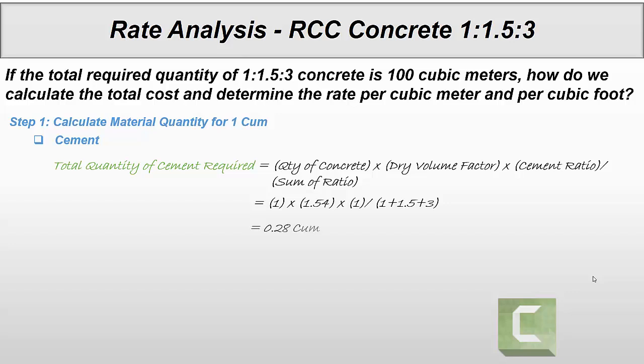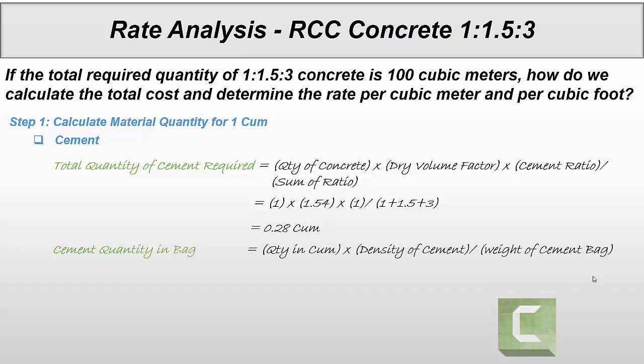So now we need cement in bags. Cement quantity in bags is quantity in cubic meters multiplied by density of cement divided by the weight of 1 cement bag. So quantity in cubic meters is 0.28, density of cement is 1440 kg per cubic meter, divided by 50 kg per bag. So we need 8.06 bags. You can take approximately 8 bags or 8.2 bags.